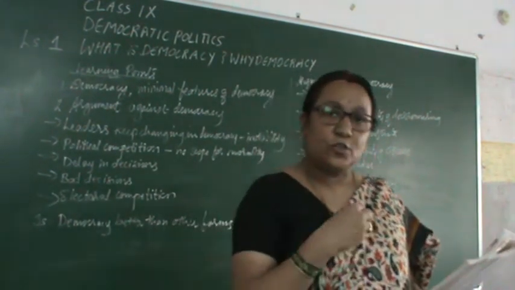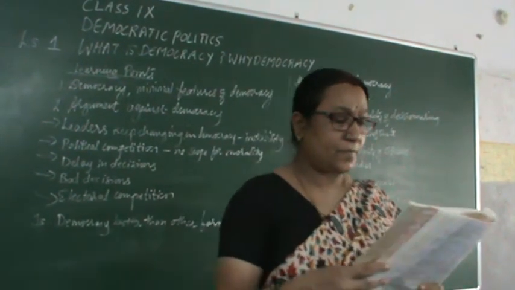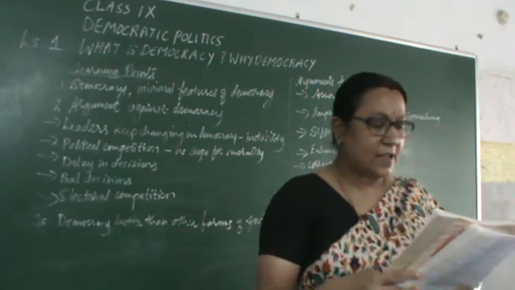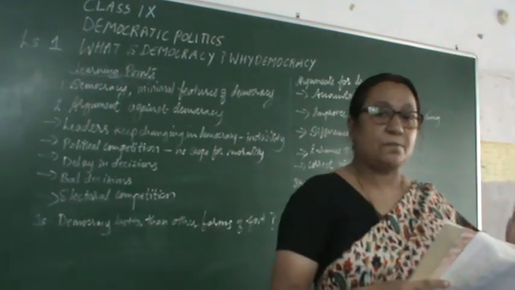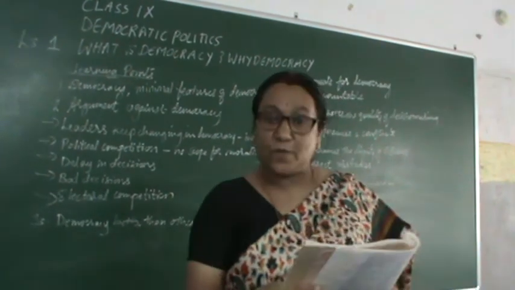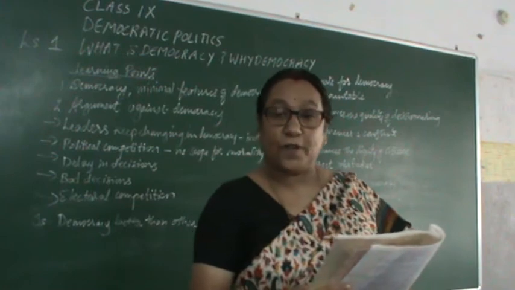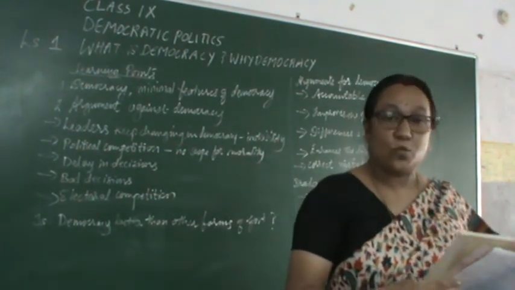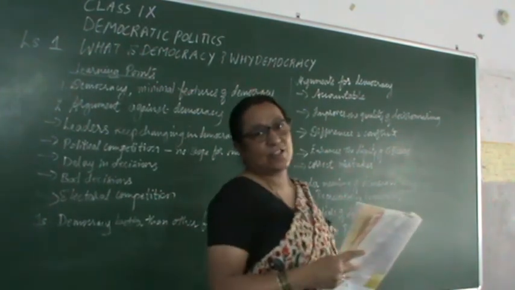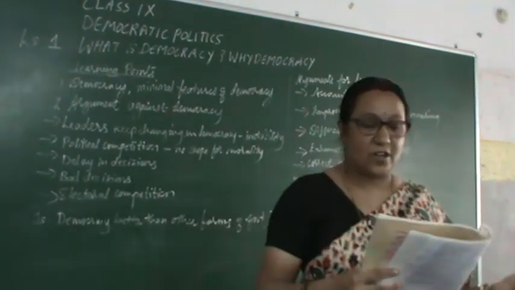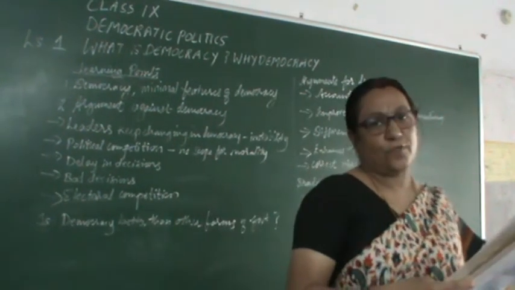What we do as citizens can make a difference to making our country more or less democratic. So citizens' participation, people's participation, is very much essential. This is the strength and the weakness of democracy. The fate of the country depends not only on what the rulers do, but mainly on what we as citizens do. Our participation should be in large numbers. This is what distinguishes democracy from other forms of government.